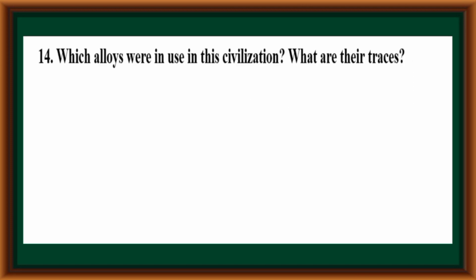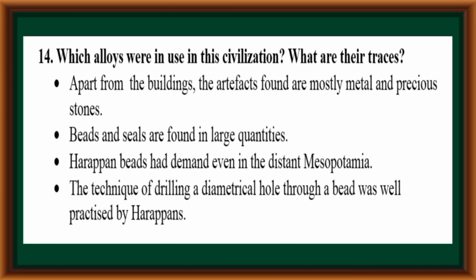Which alloys were in use in this civilization? What are their traces? Apart from the buildings, the artifacts found are mostly metal and precious stones. Beads and seals are found in large quantities. Harappan beads had demand even in the distant Mesopotamia. The technique of drilling a diametrical hole through a bead was well practiced by Harappans.